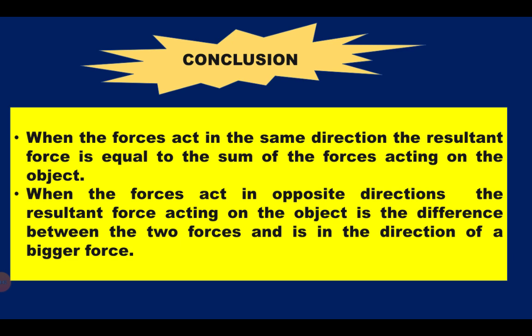You can draw that when the forces act in the same direction, the resultant force is equal to the sum of the forces acting on the object. But when the forces act in opposite directions, the resultant force acting on the object is the difference between the two forces and is in the direction of the bigger force.